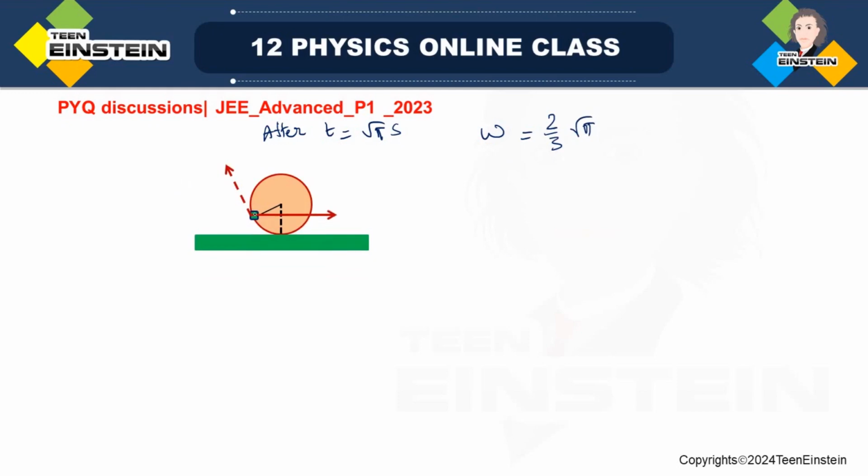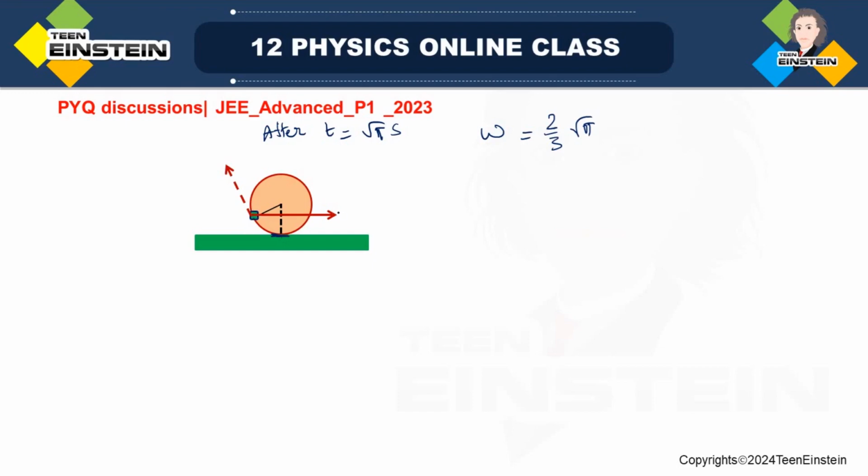Here, when this stone reaches up to here, that means it has raised to a certain height compared to this plane. And after this point the stone will be flying off from the disk.